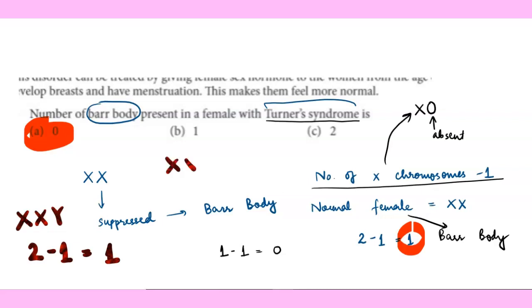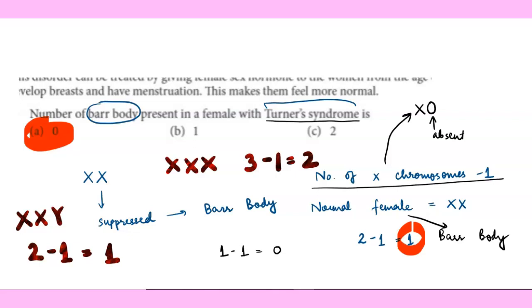If suppose they have given you the case of super female or triple X, right? In this case, the number of X chromosomes are 3, and for Barr body you need to do minus 1. So in this case, the number of Barr bodies will become 2. I hope this was helpful.